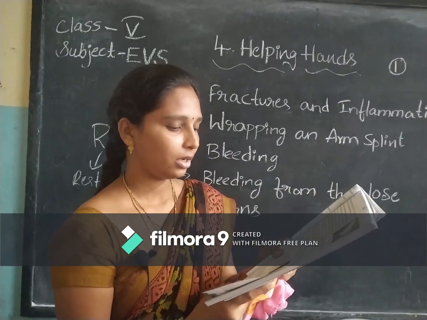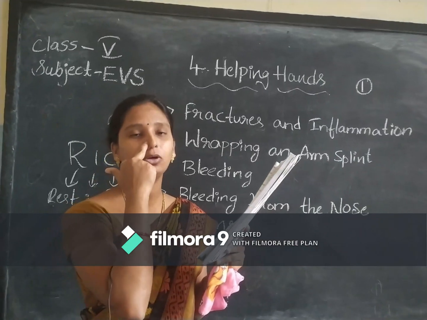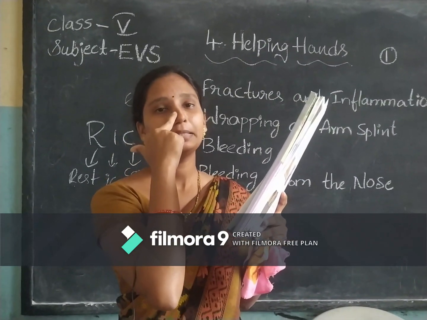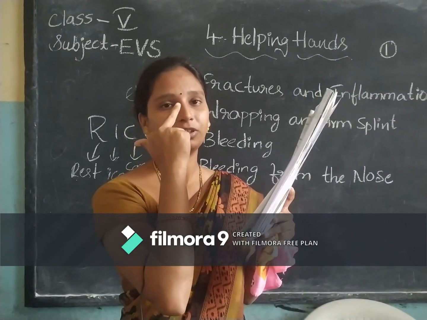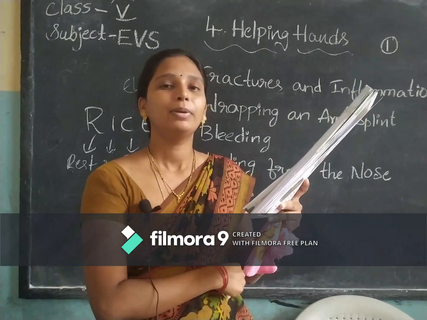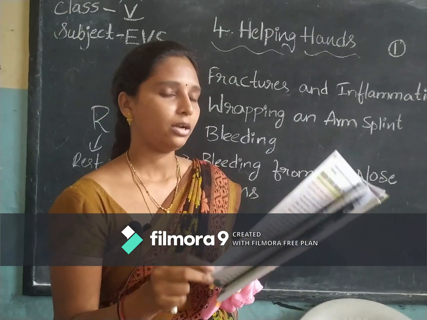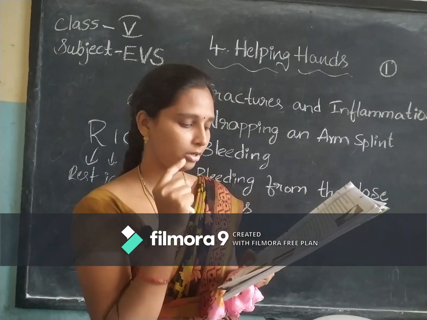Okay. And after that, press the bleeding side. If it is bleeding on the right side, lay your head like this up and press your nose firmly, tightly like this with your finger, so that after some time the flow of blood may stop. And after that, place an ice cube or wet cloth over your nose.